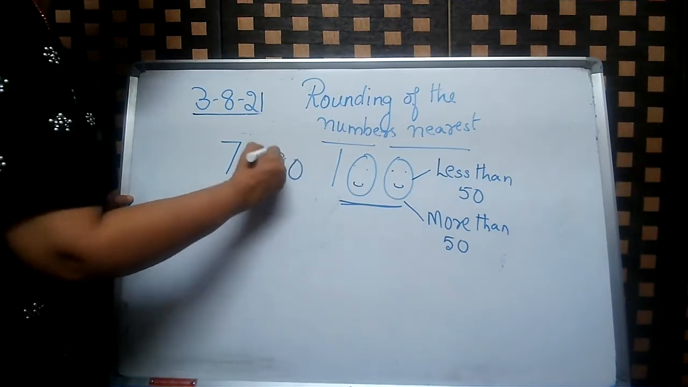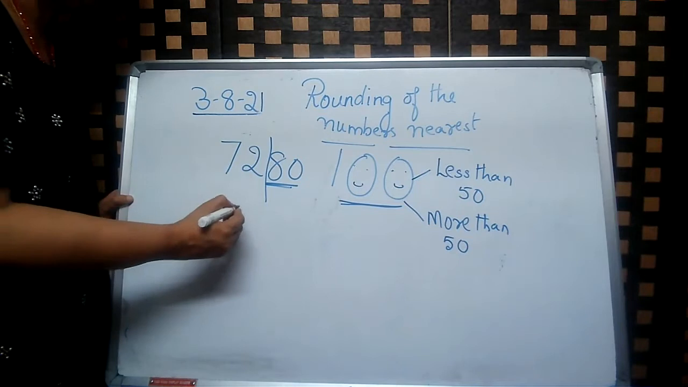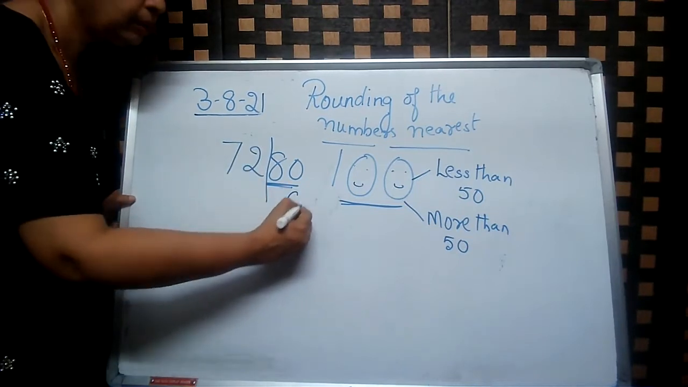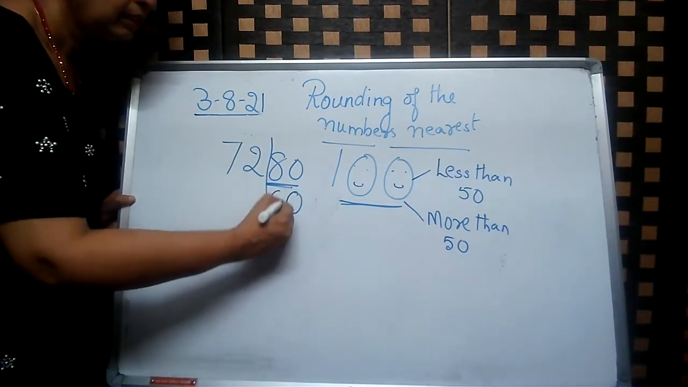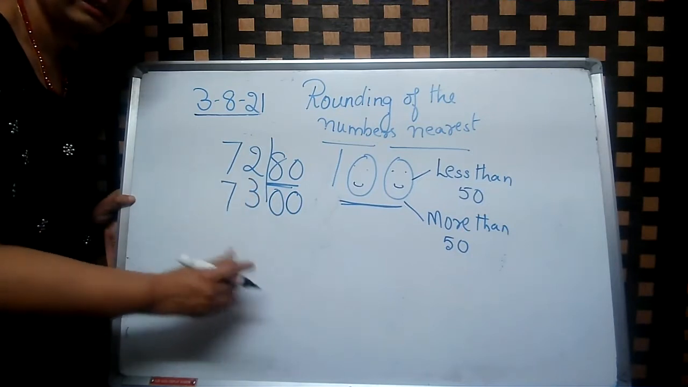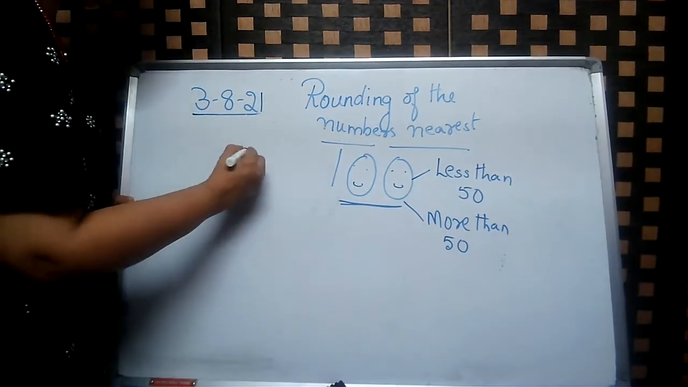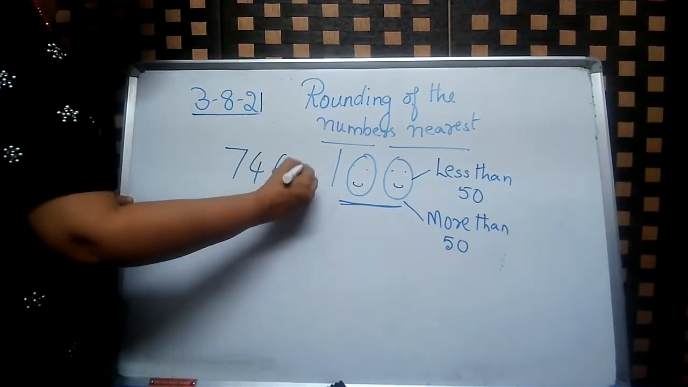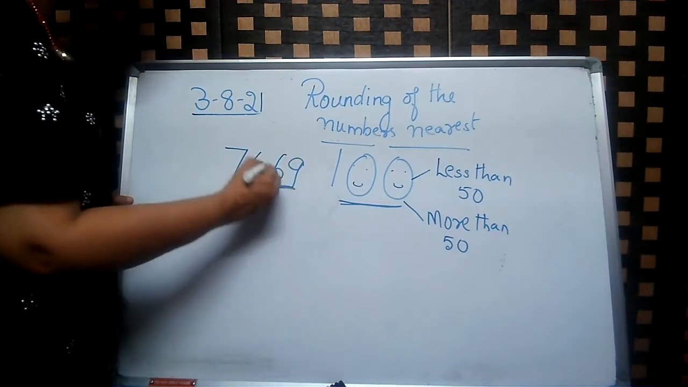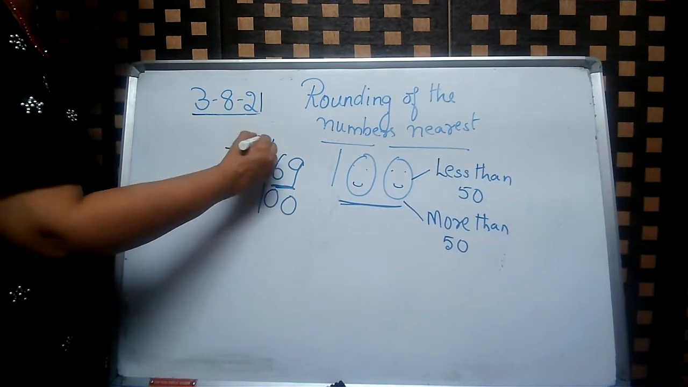One more sum. 7,280. The last two places are more than 50. They are more than 50. So 7,300. Okay. One more. 7,469. The last two places are more than 50. Two zeros, add 1 in the hundreds place.